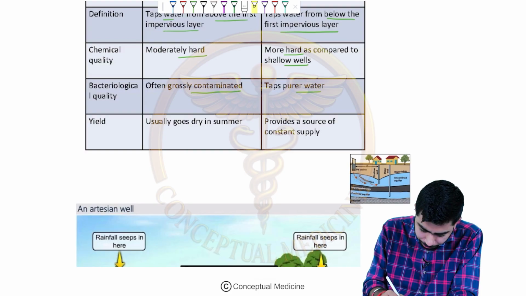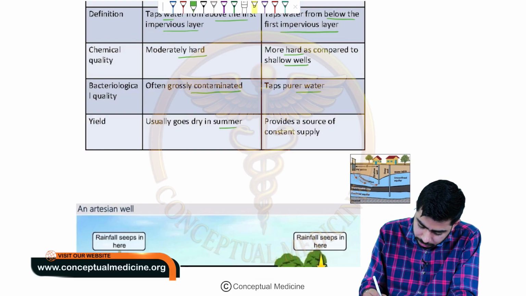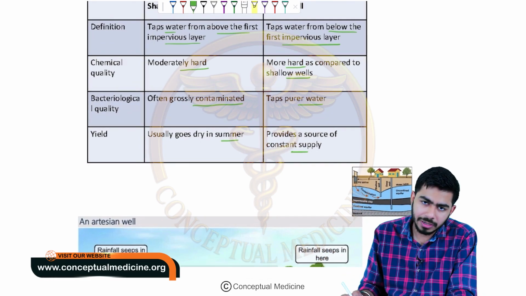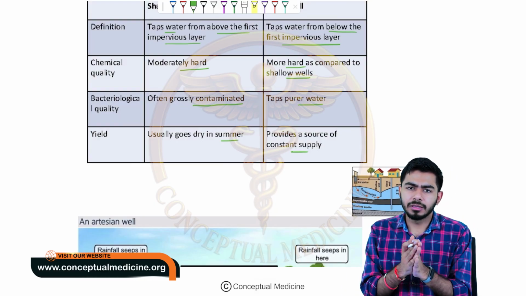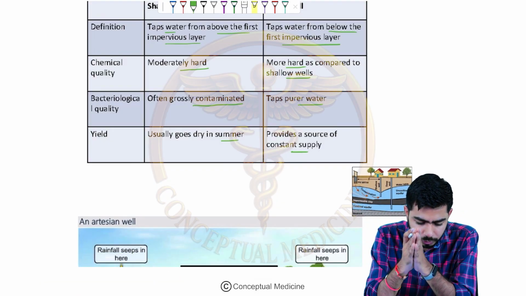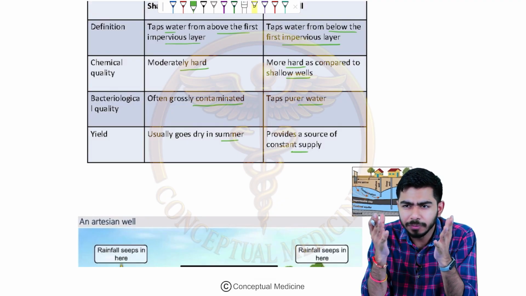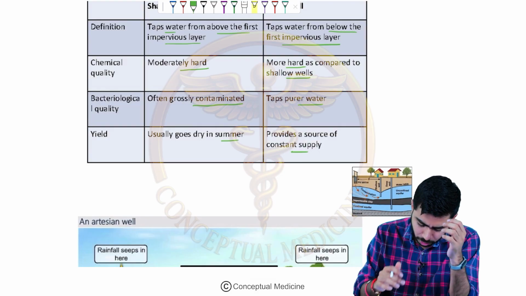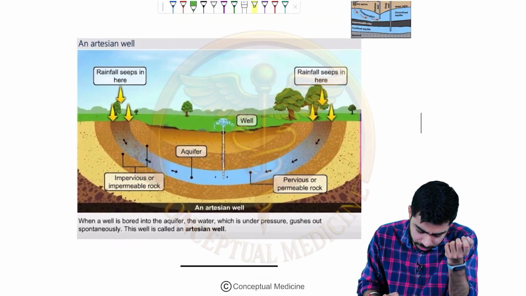Now usually what happens is, because they are shallow wells, they might be dry in the summer seasons, and if you talk about the deep wells, obviously because they are deep, they might have a constant supply of water, right? I hope you understood the basic idea of the difference between shallow wells and deep wells. Now we shall move on to one more important type of well, that is the artesian well. However, it is not very commonly used in India, it is not common in India. But let's talk about the artesian well. Still the questions might be asked, so let's talk about that as well.